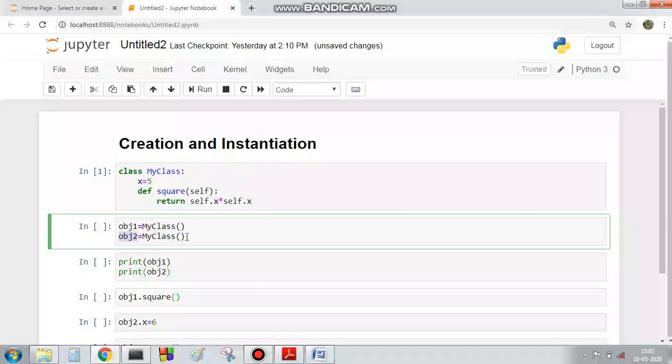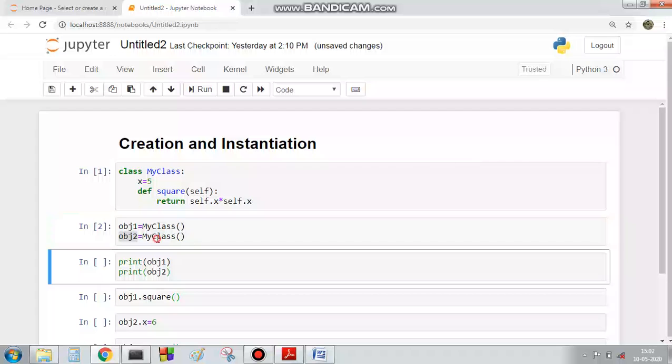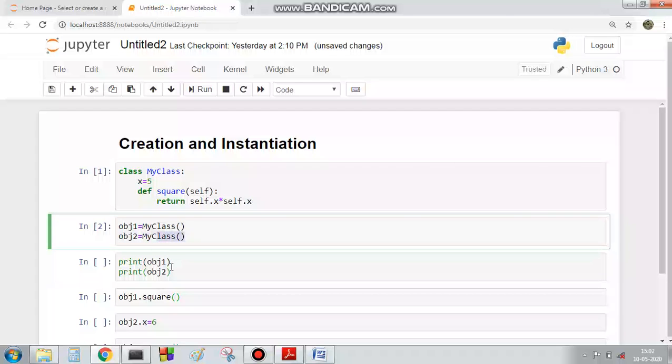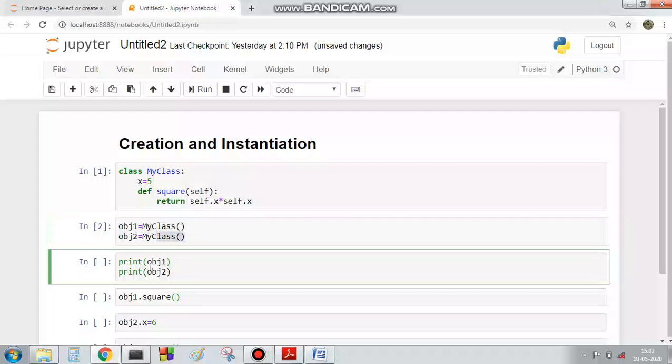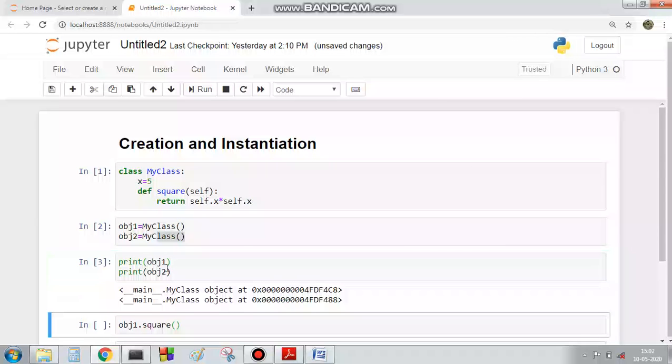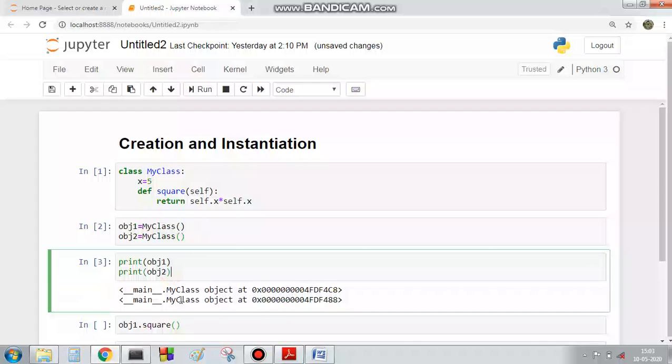So here I am creating two objects, object 1 and object 2. If I want to print both object 1 and object 2, this will give us their output. If you go by the hex code here, this is one address and this is another address. That means both instances, object 1 and object 2, refer to two different addresses. That means object 1 refers to this address, and object 2 refers to this address.